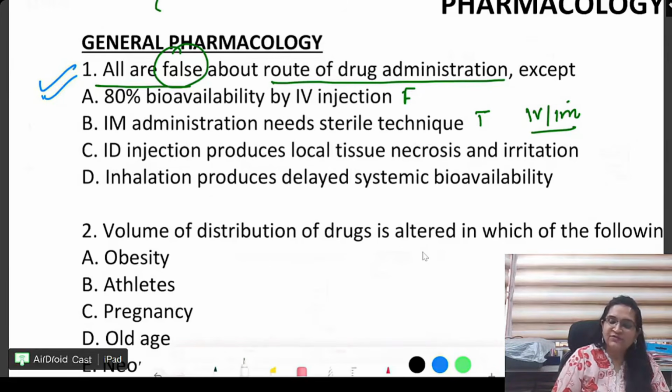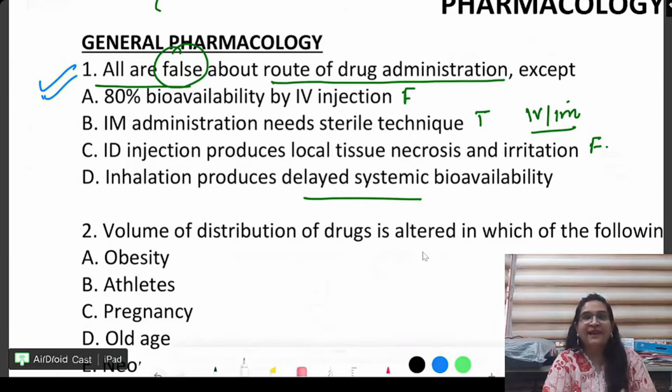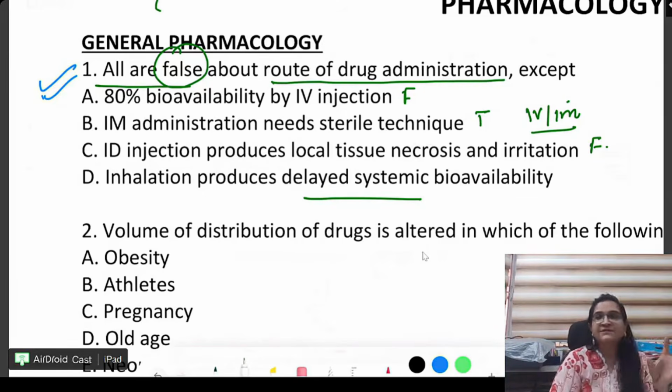ID injection produces local necrosis and irritation. False. Inhalation produces delayed. No, inhalation is very quick. That is why, beta, when somebody is having an attack of asthma, what do we give him or her? We give salbutamol, we give inhalation. So inhalation causes quick availability. Lung se it comes as a quick availability. So please read the question carefully. This is also false. So answer becomes 2.